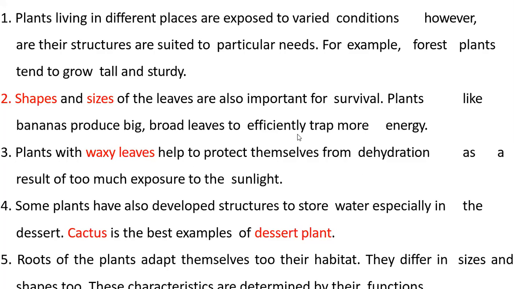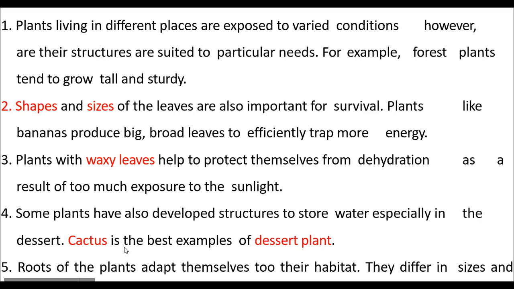And look here, one cactus plant. Cactus is the best example of desert plants. In cactus, leaves are waxy and thick also, because whatever water is absorbed from the ground is stored for a long time in thick waxy leaves.